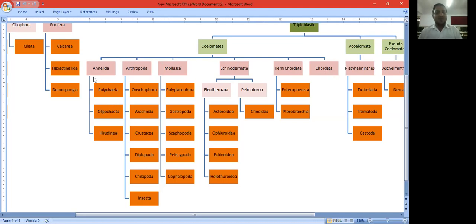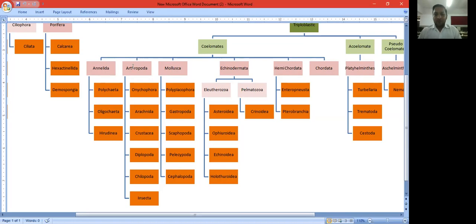The annelids are the first organisms that have a proper coelomic cavity. Annelids have three classes: the Polychaeta, Oligochaeta, and Hirudinea. The best example of Hirudinea is a leech.